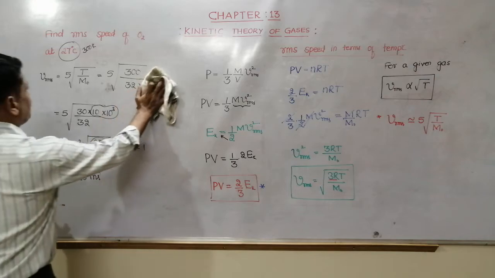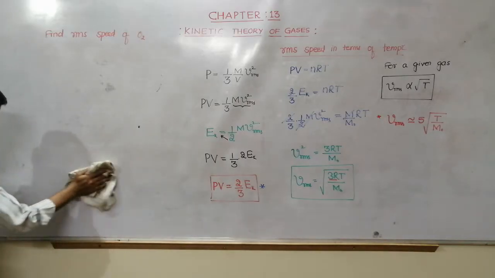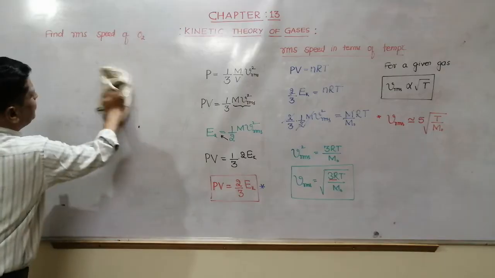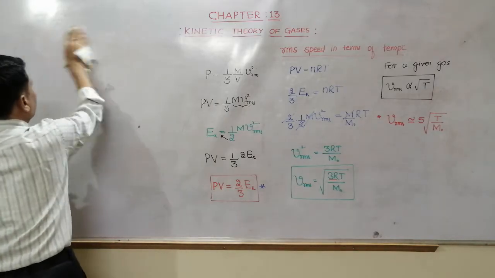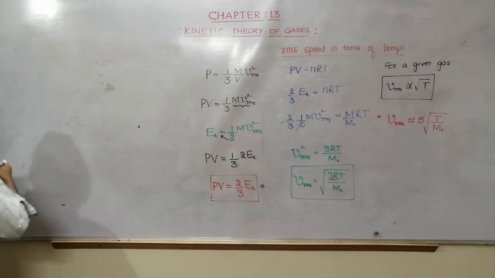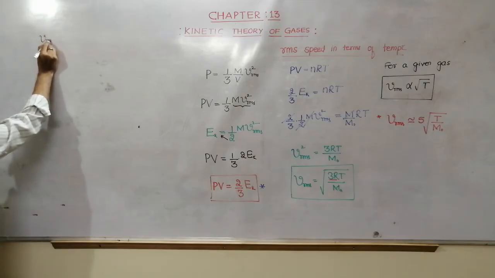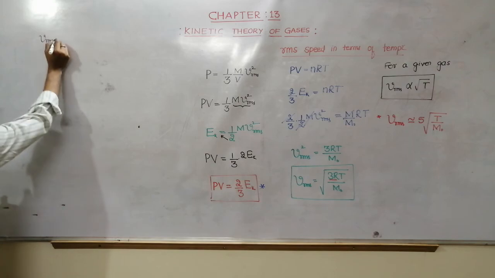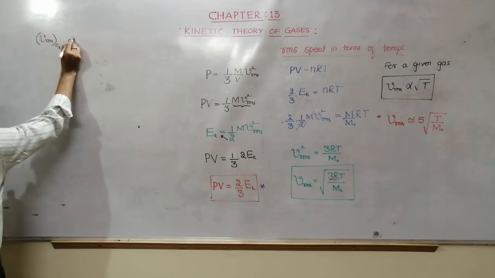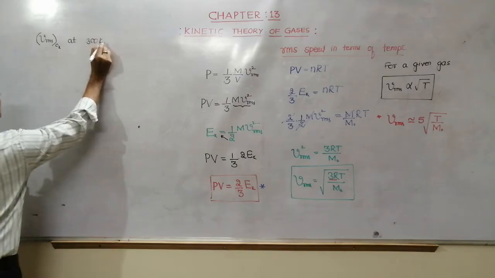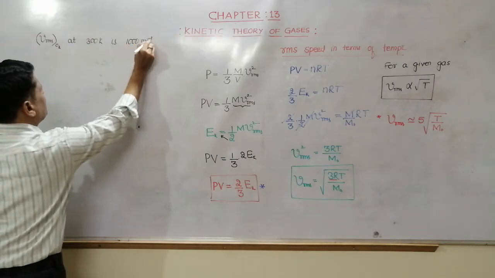And another question. Find the ratio of RMS speed, VRMS of oxygen at 300 Kelvin is, say, 1000 meter per second.